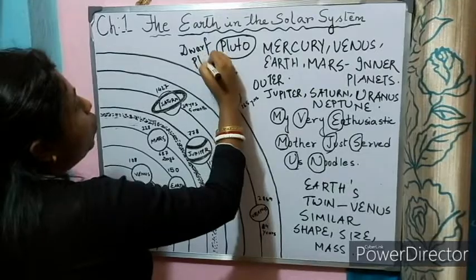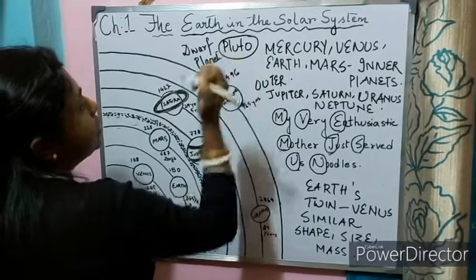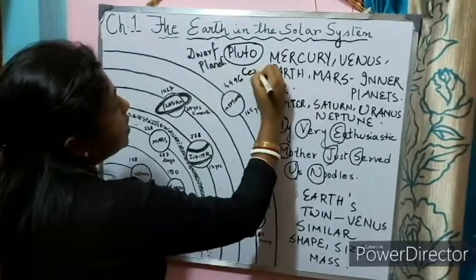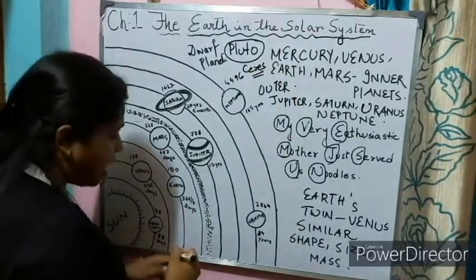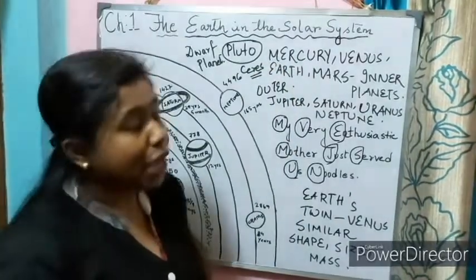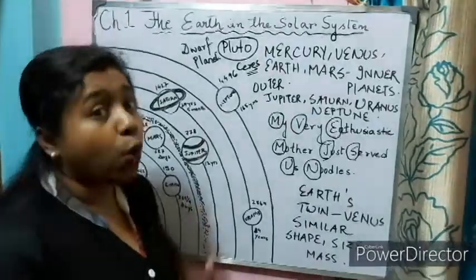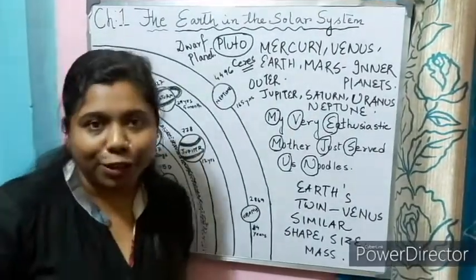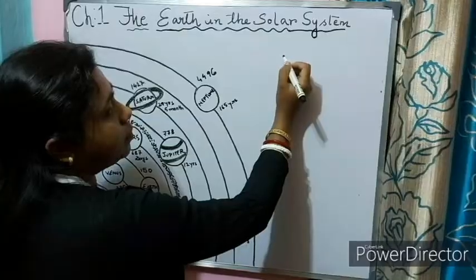Pluto, Ceres, all these are called dwarf planets. So now let us move ahead with our planet Earth. Let us start with Earth.